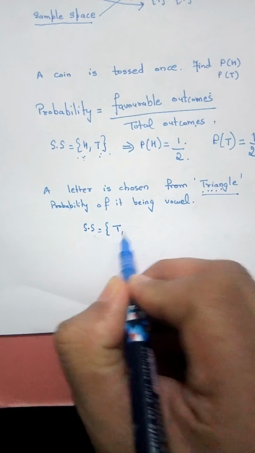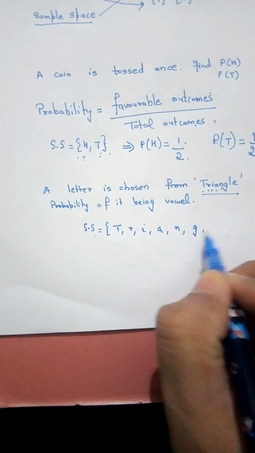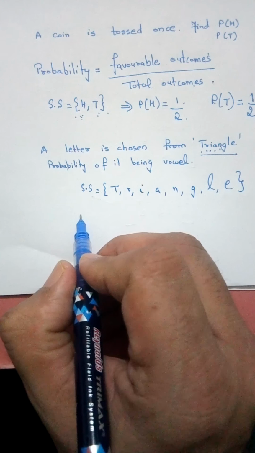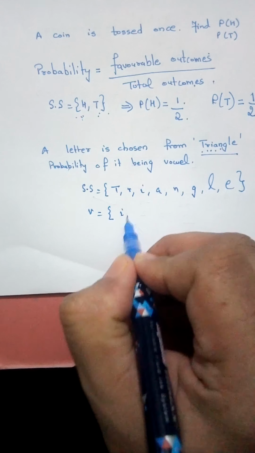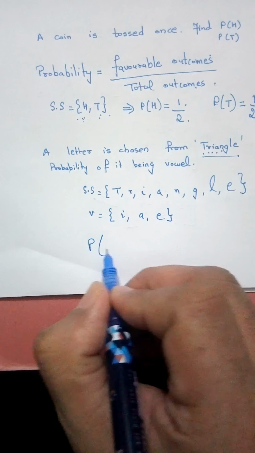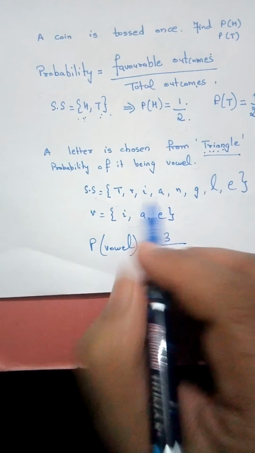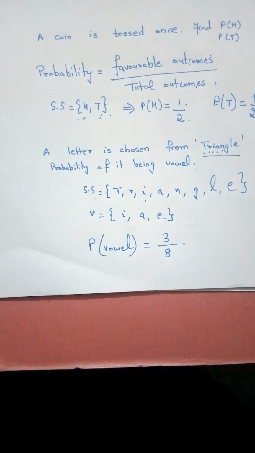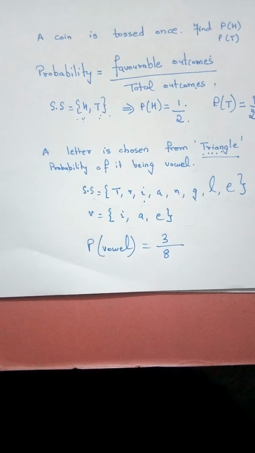Sample space is T, R, I, A, N, G, L, E. And the vowel set, that is the favorable outcomes, is I, A and E. So what is the probability of getting a vowel? Favorable outcomes are 3 and the total outcomes are 8, so 3 by 8. The favorable outcomes upon total outcomes gives us the probability.